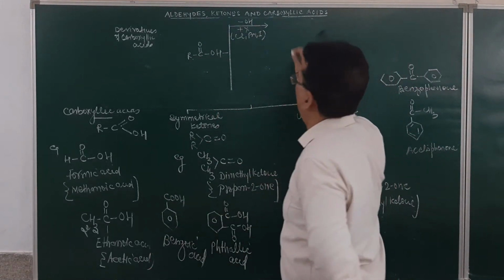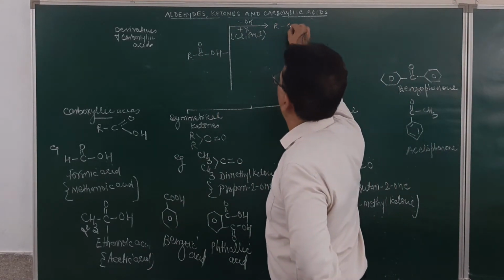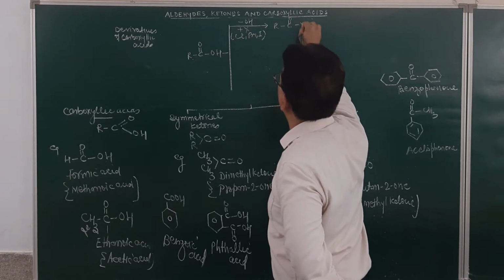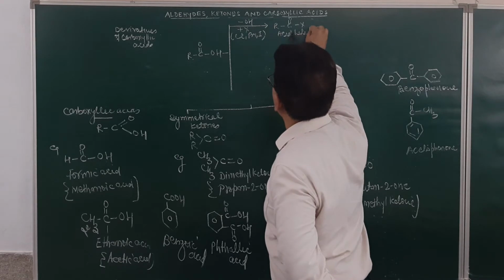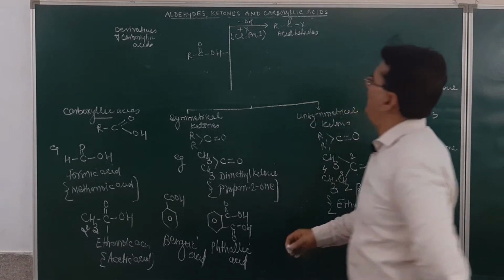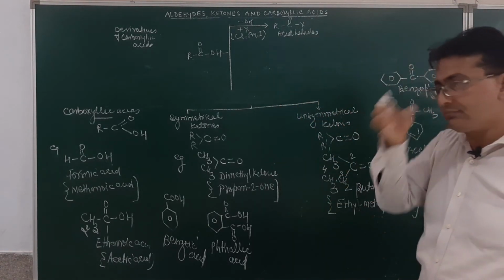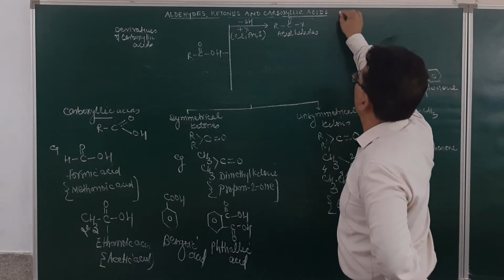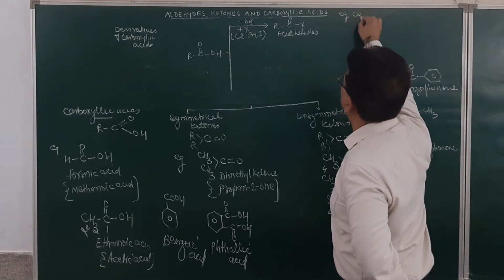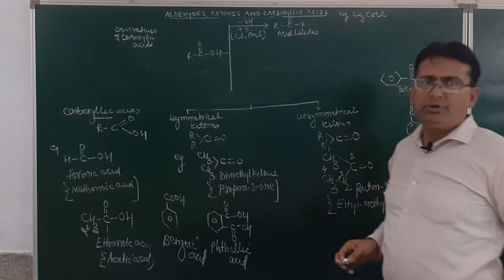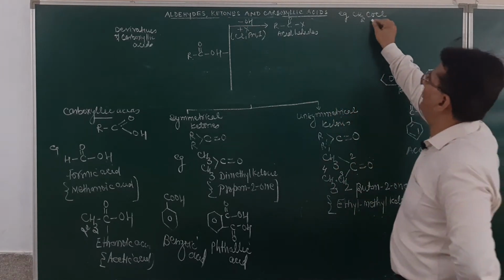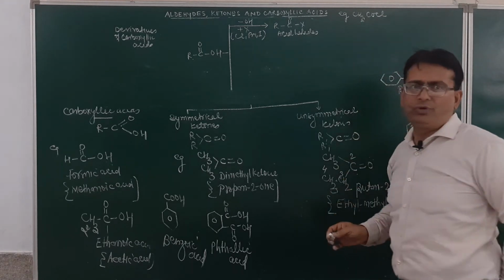So what will be obtained over here? It will be R, C double bond O and X. These are acid halides. Acid halides will be the derivatives of this. As for example, if you take CH3COCl, these are acid halides. What will be the name of this? How many carbons? 2. What is the suffix for this?